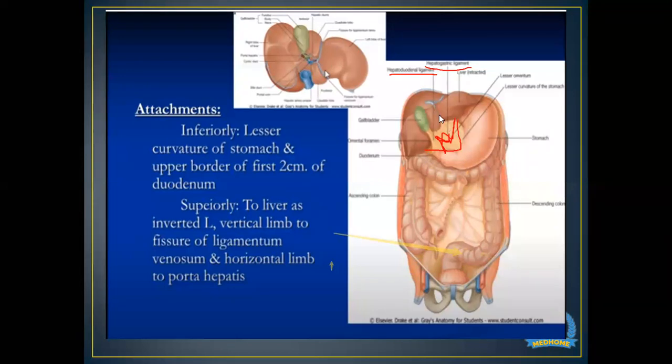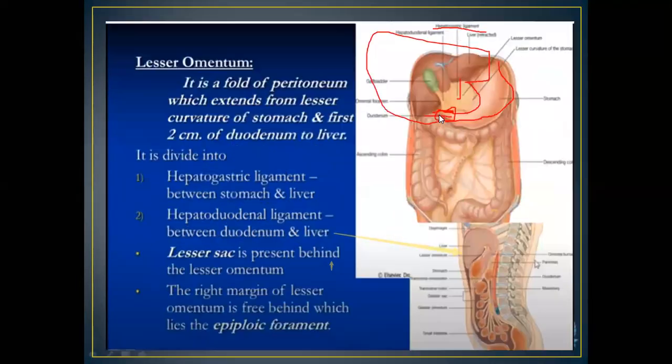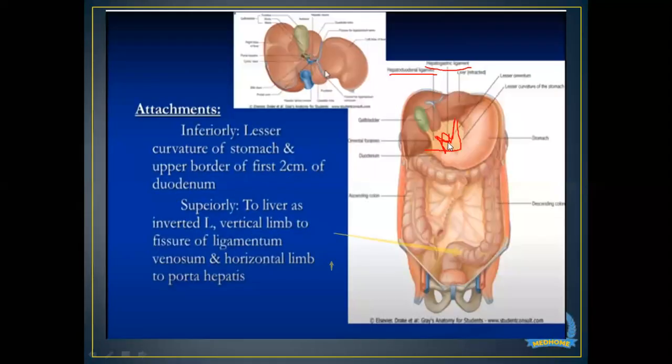You can easily remember the relationship, because what I told you before was that the lesser omentum is a fold of peritoneum extending from the lesser curvature of the stomach and 2 centimeters of the duodenum up to the liver. So that is the lower, or inferior, relationship of the lesser omentum.